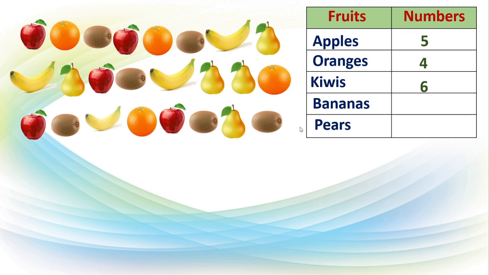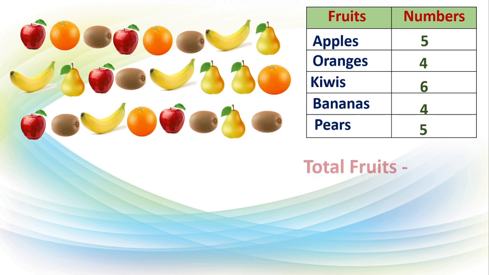Only 4 bananas are there. So we'll write here 4. Then last fruit is pears. Here first one, this is second pear, third, fourth and fifth. 5 pears we can see in this basket.